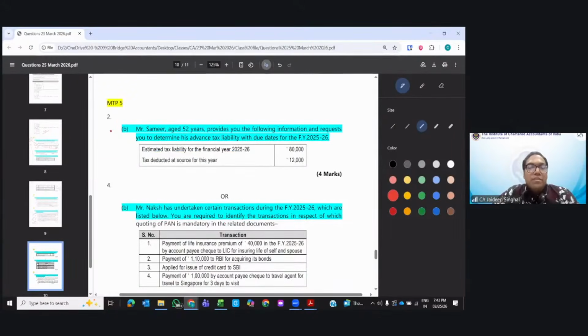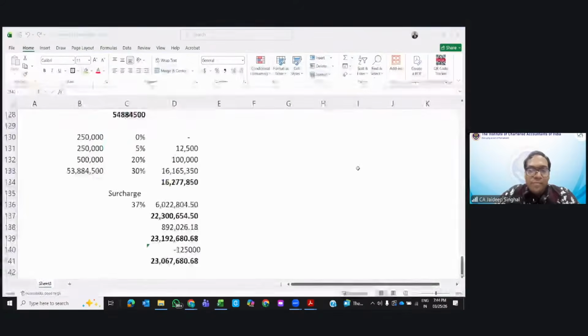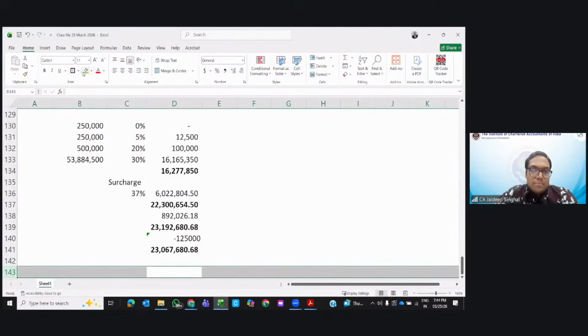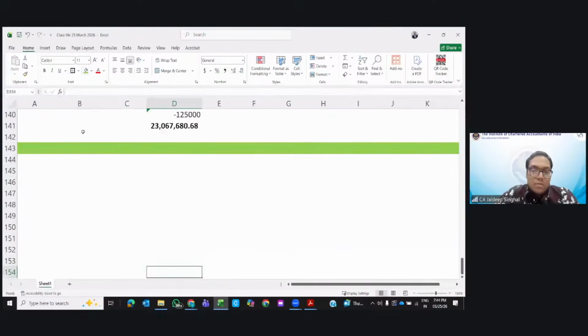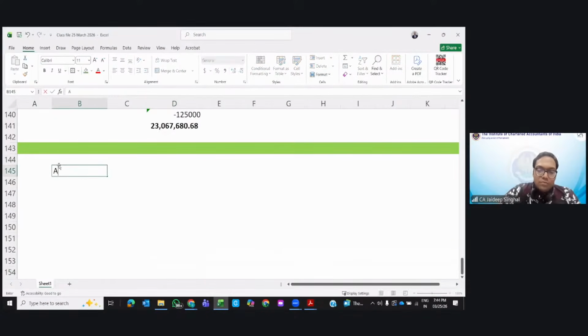MTP number 5. Good question again. We need to compute the advance tax. Estimated tax 80,000, TDS 12,000. What is the net that we have to pay?